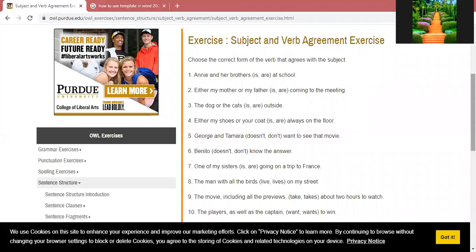George and Tamara don't want to see that movie. This sentence is from the usage of the present simple tense. May you remember the rules that if we have two names in the subject, then what type of the verb do we use there? Don't or doesn't, or do or does. So you can go for the rules and regulation of the usage of the present simple. Where do we use these two helping verbs there?